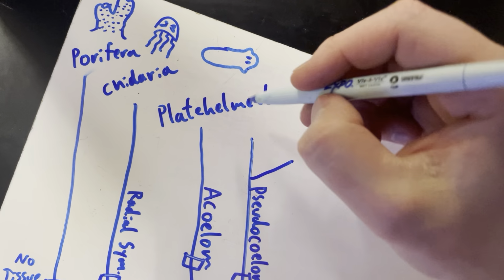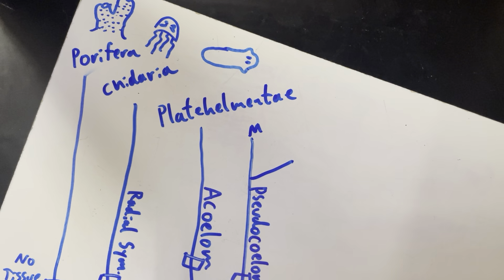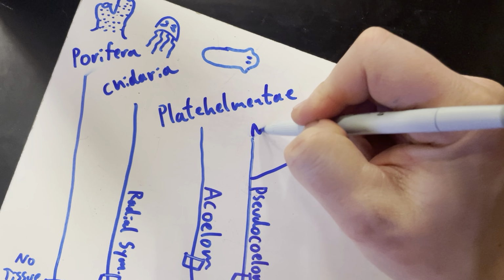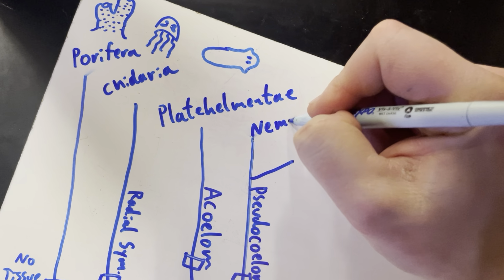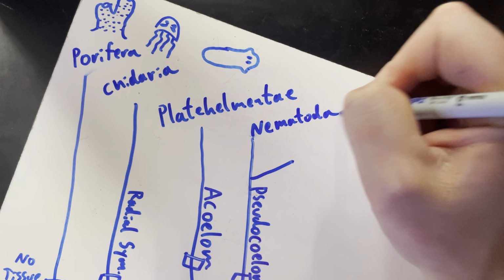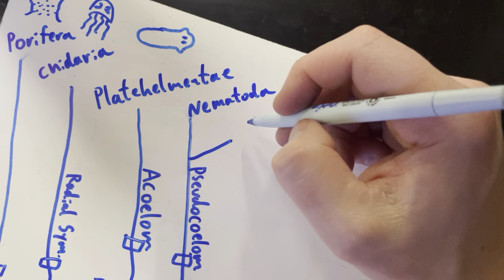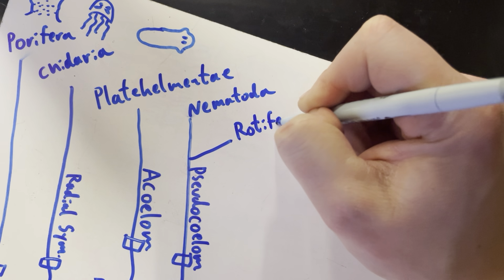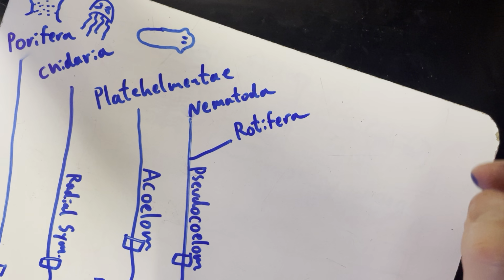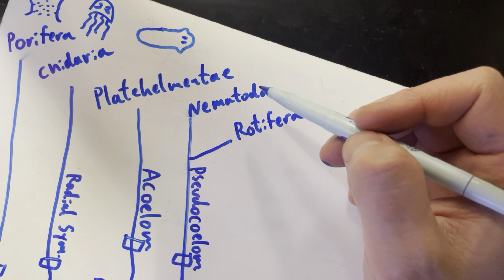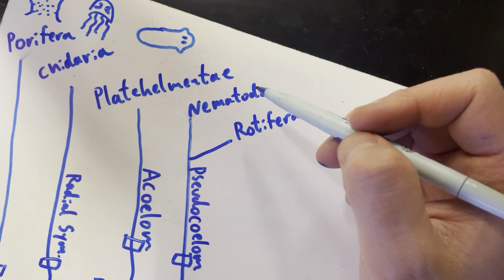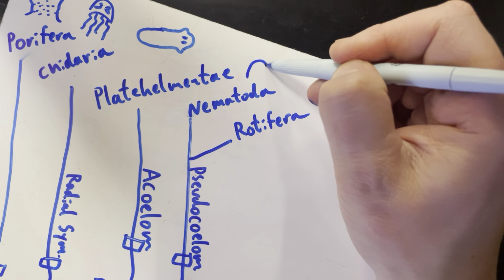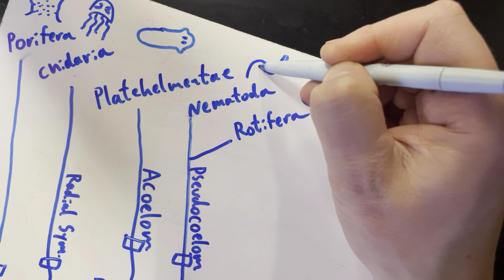There's two groups. The Nematoda and Rotifera. What are nematodes? Toads? No. Yeah, it's a worm. These are roundworms. Some of them are parasitic, actually.